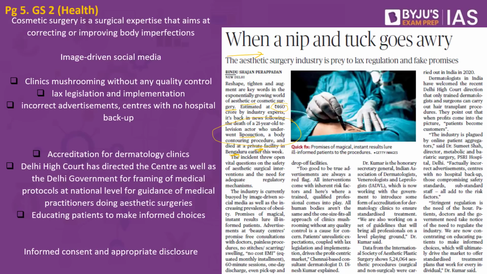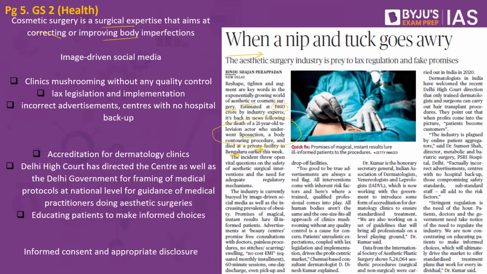So this particular article basically speaks about the medical issues concerning the cosmetic industry, the ethical issues concerning the cosmetic industry, what are the concerns and lacunae and regulating issues within this particular sector, and some of the recommendations to overcome this particular issue. First, what we have to understand is, what is this cosmetic surgery? This is a surgical expertise that aims at correcting or improving body imperfections.